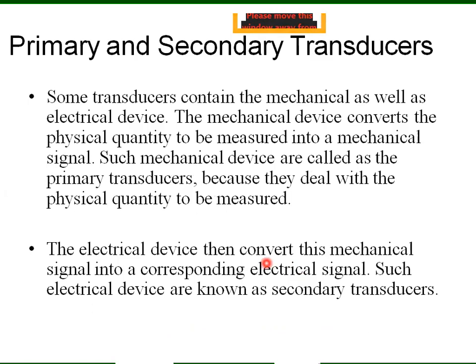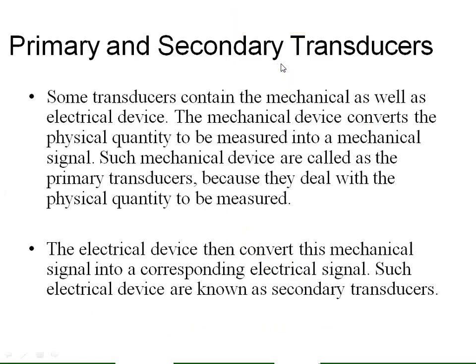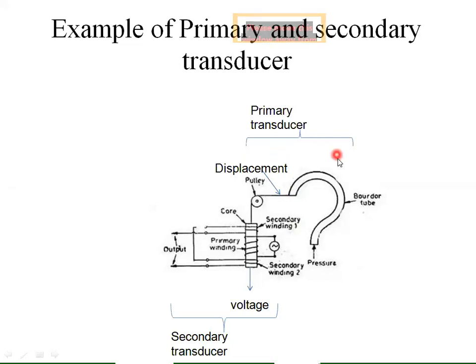Now then, primary and secondary transducer. In primary and secondary transducer, two transducers are used. One transducer is working as the primary transducer, and another transducer is working as the secondary transducer. So see, this is the primary transducer, this is the secondary transducer.